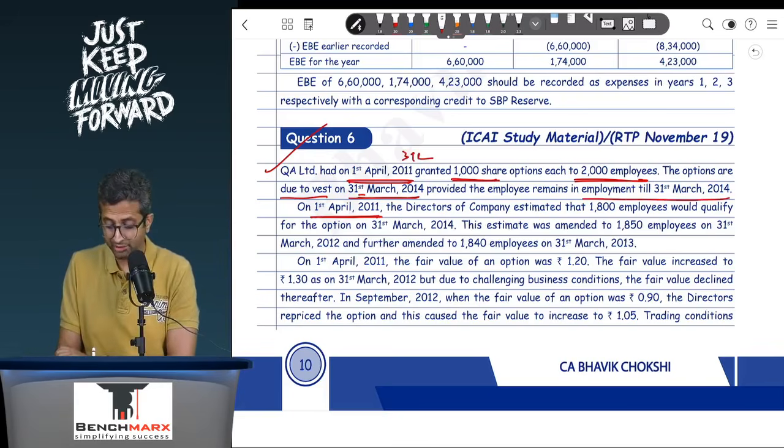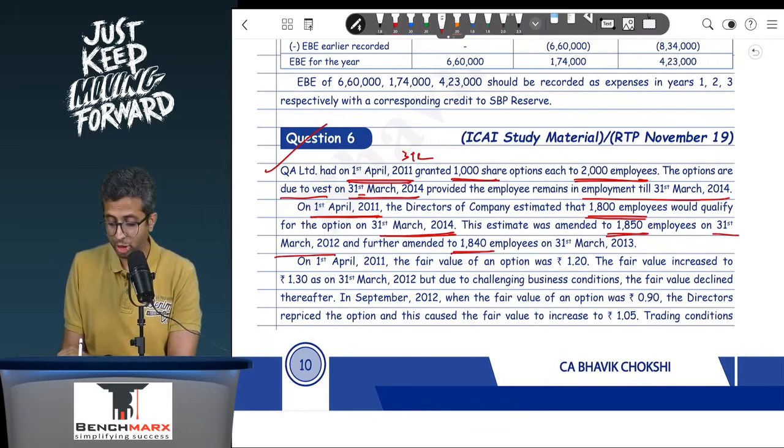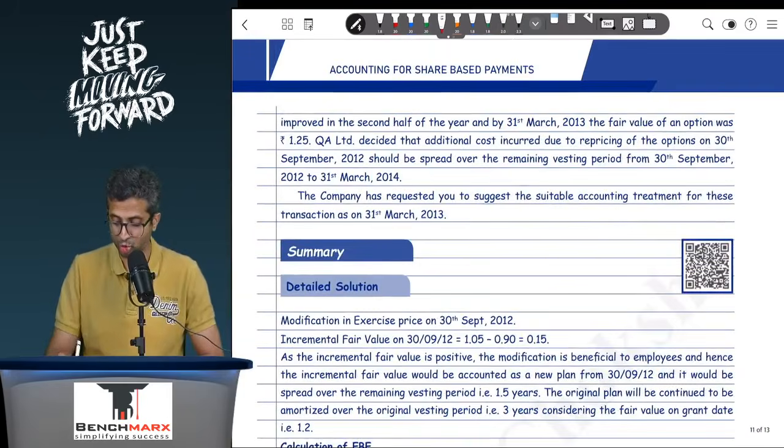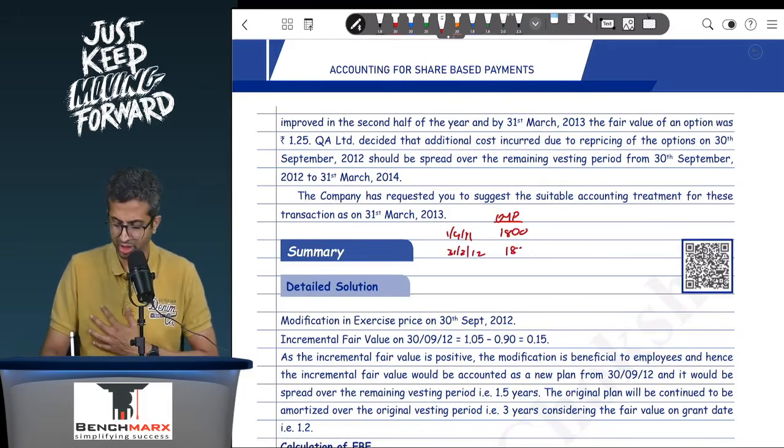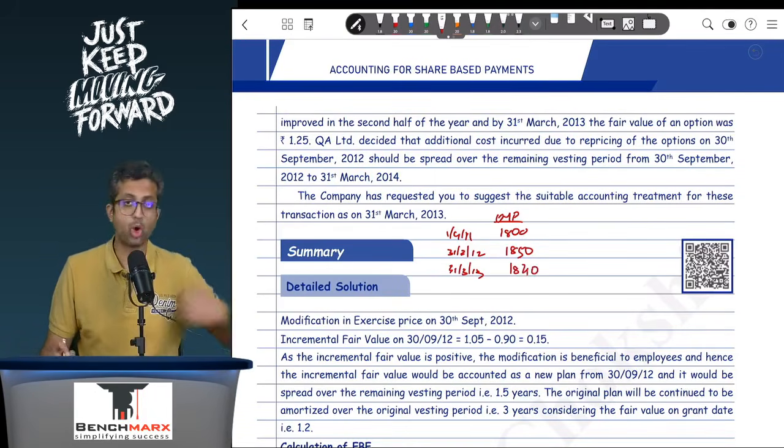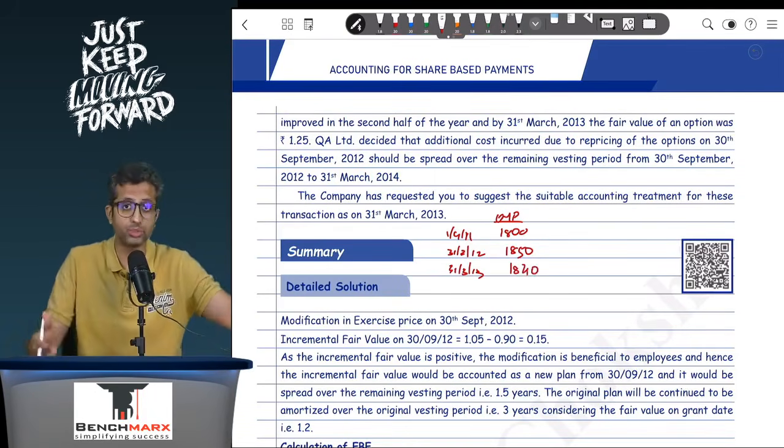On 1st April 11, that is the grant date, the directors estimated that 1800 employees would qualify for the option on 31st March 14. This is an estimate on the grant date. The estimate was amended to 1850 employees on 31st March 12 and further amended to 1840 employees on 31st March 13. So as a summary, on 1st April 11, your employees expected to continue till vesting was 1800. By the end of the year, you do the accounting, the estimate changed to 1850, and then by 31st March 13, it changed to 1840. Now on 31st March 14, on the date of actual vesting, you have not been given how many employees actually continued.